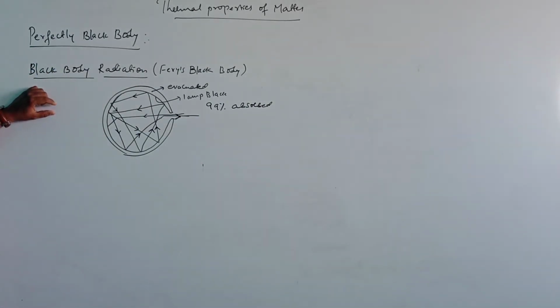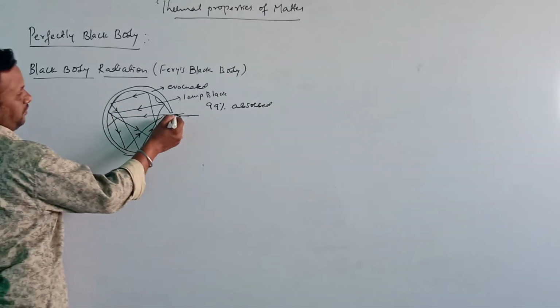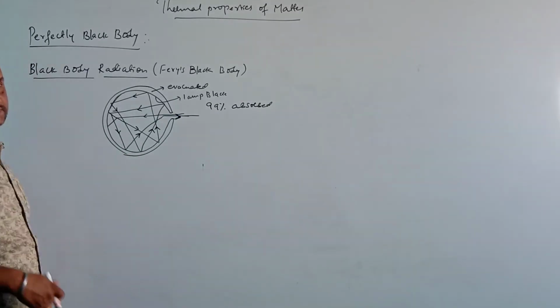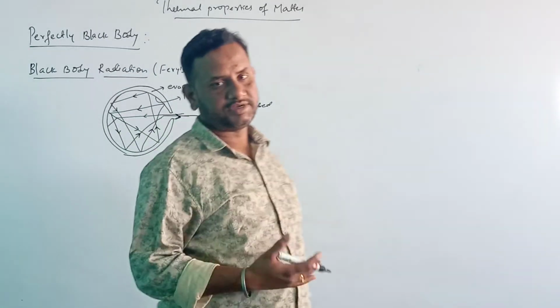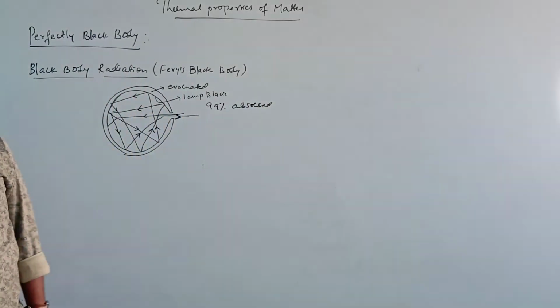It emits almost 1% of the radiations. That is what black body radiation is.